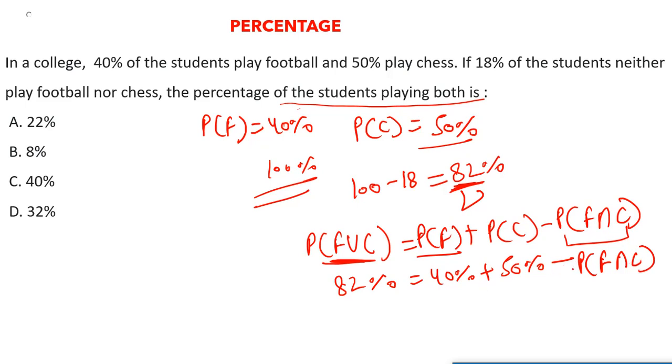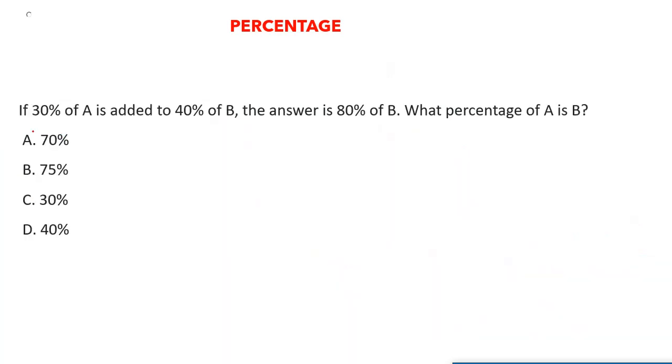So let's just solve this. Let's take this term here so that it can be positive. 50 plus 40, 90. 90 minus 82 is going to give us 8%, right? So 8% is going to be the correct answer for this particular question. Okay, I hope it's clear.